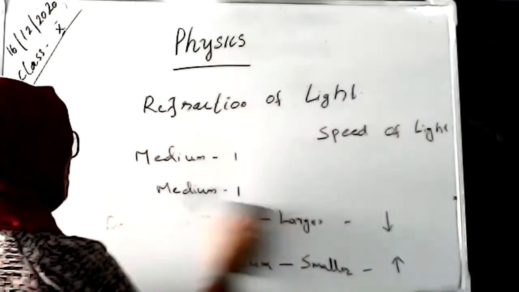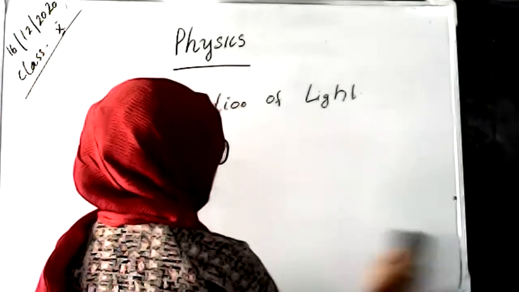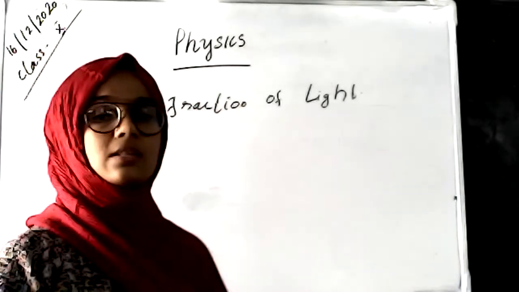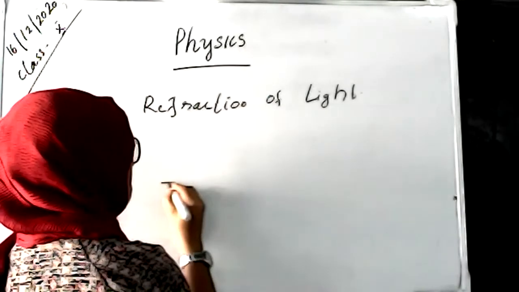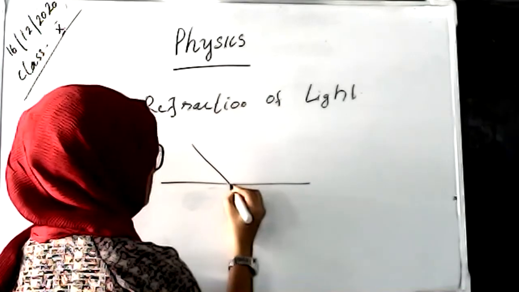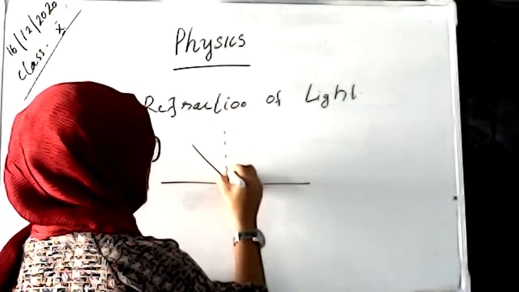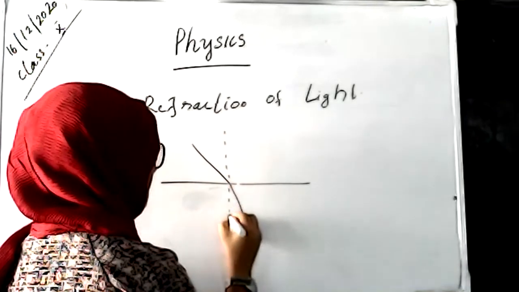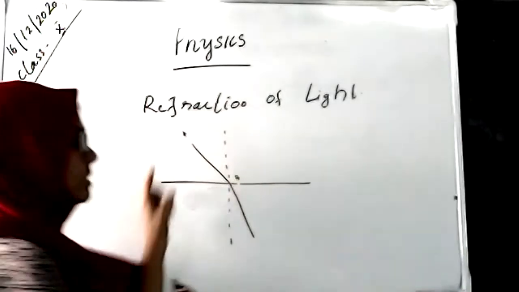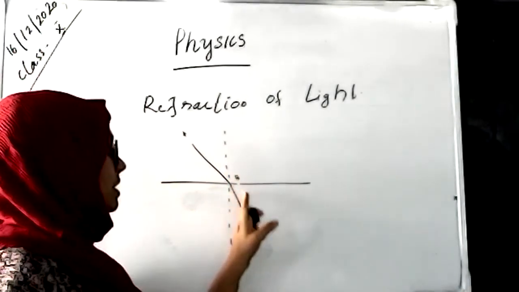Now, when the optical density of a medium increases, the speed of light decreases, and when light is coming from one medium to another medium, a refraction occurs, and that refraction depends on the optical density of the medium. AB is an incident ray, and this incident ray is refracted in this medium.